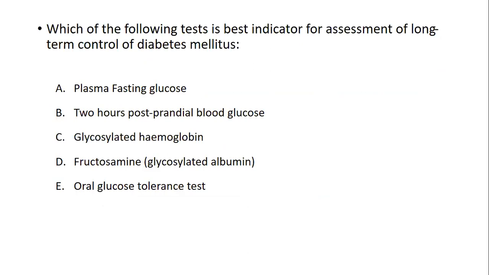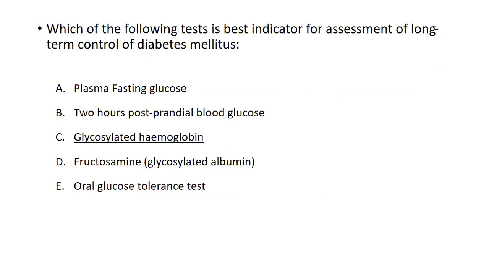Very simple question. Which of the following tests is the best indicator for the long-term assessment of the control of diabetes mellitus? Fasting plasma glucose, 2 hours postprandial blood glucose, glycosylated hemoglobin, fructosamine, oral glucose tolerance test. I know straightforwardly it will be coming in your mind: glycosylated hemoglobin.